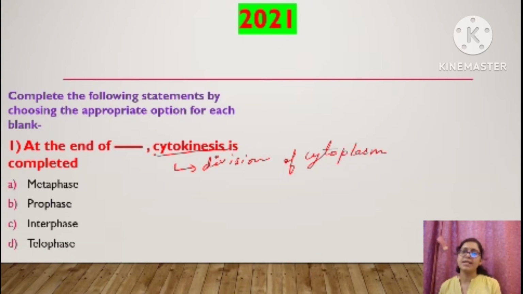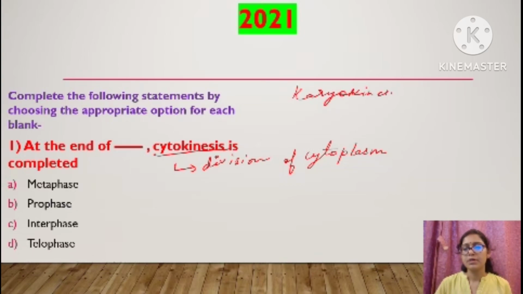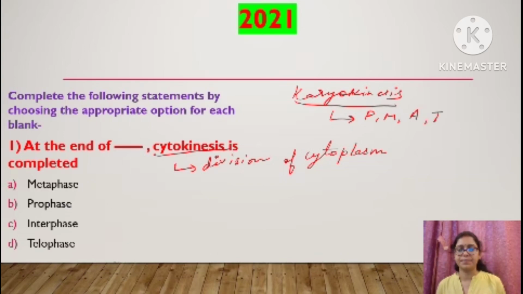Whenever a cell has to divide, first the nucleus of the cell will divide, correct? And the division of nucleus is known as karyokinesis. And the division of nucleus will take place in all these phases: prophase, metaphase, anaphase, telophase, right? Now when all the stages are done, finally the nucleus has been divided. Now in the end of telophase only, the cytokinesis process will start.